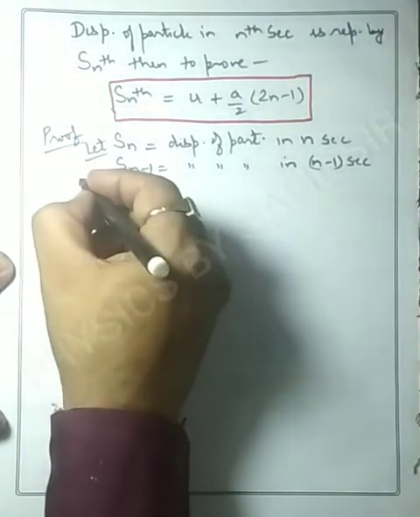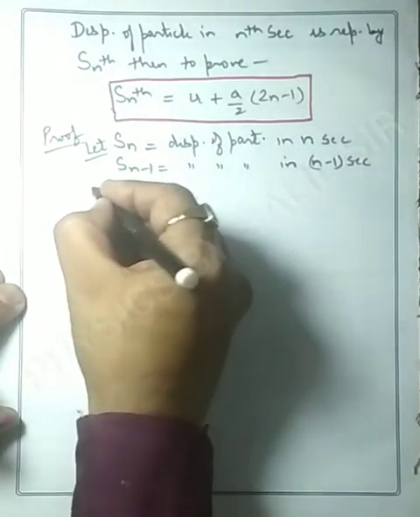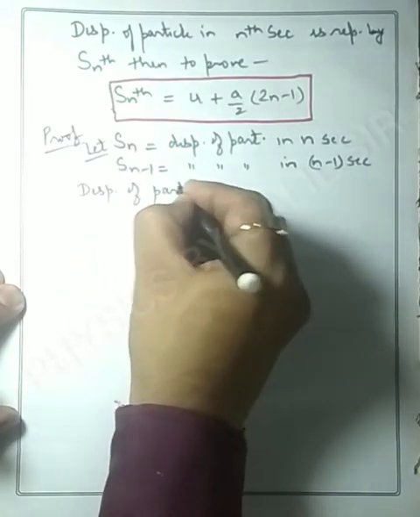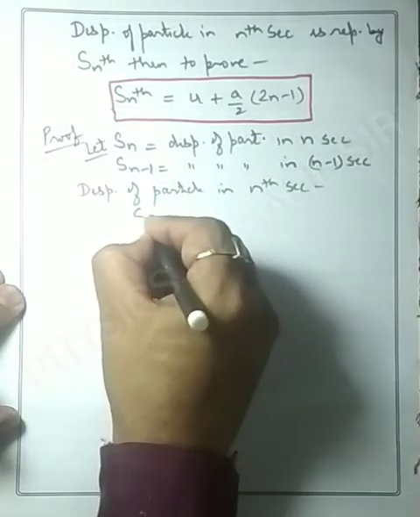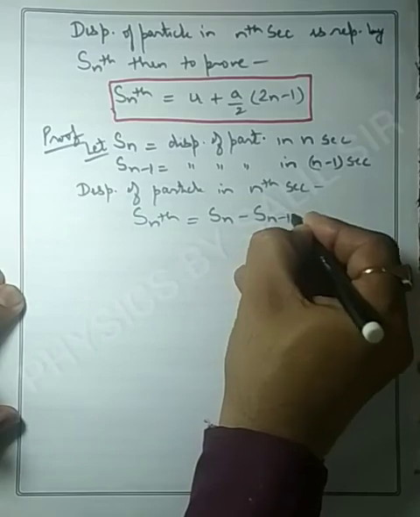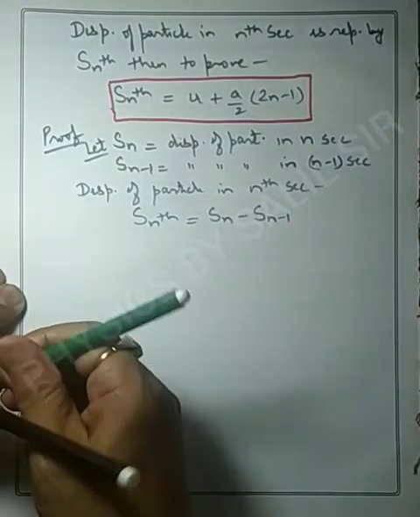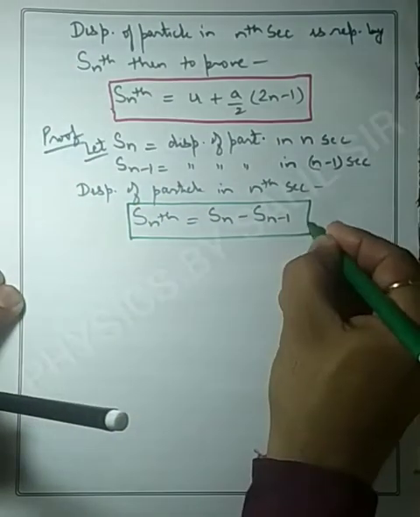So it is obvious that the displacement of the particle in the nth second will be S nth is equal to Sn minus Sn minus 1. This is very important. Suppose this is your first equation and this is the base of this proof.